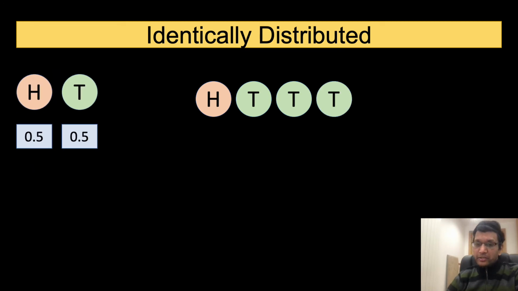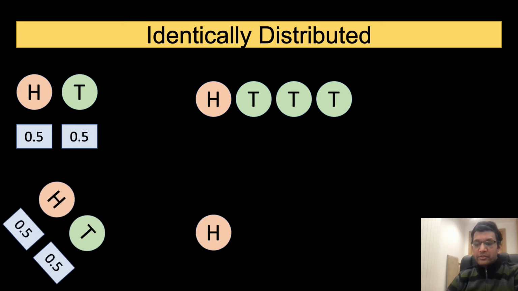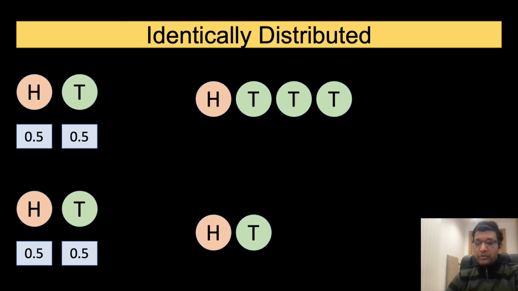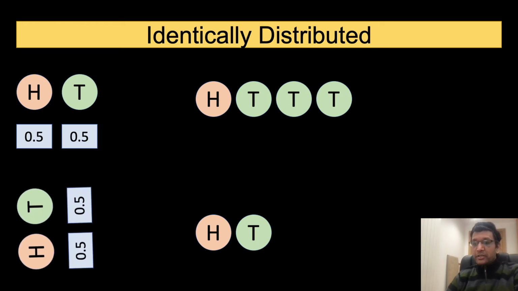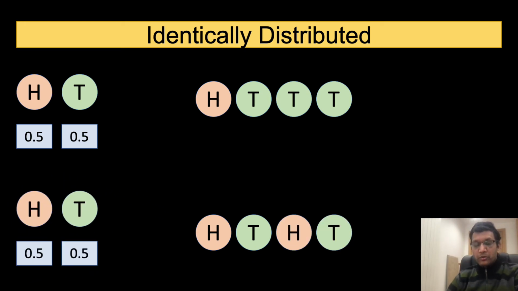It must be clear that every toss is independent of the previous toss, as we discussed before, and that the probability of obtaining heads, or the probability distribution, is the same across the multiple tosses. Consider another example with the same coin. This time we obtain an alternating sequence of heads and tails. What is important to observe is that the probability distribution stays constant for every toss.